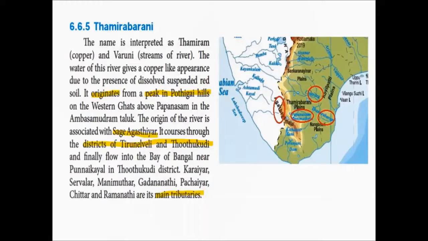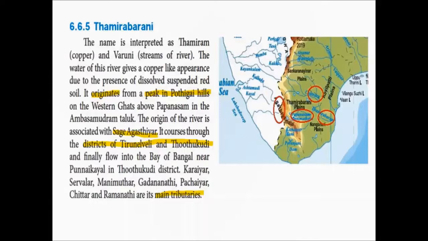This river originates from a peak in Podigai Hills. The other name of the Podigai Hills is Agastya Malai. So this river originates in a peak in Agastya Malai, which is in the Western Ghats above Pabanasam in Ambasamudram Taluk. The origin of the river is associated with sage Agastya.